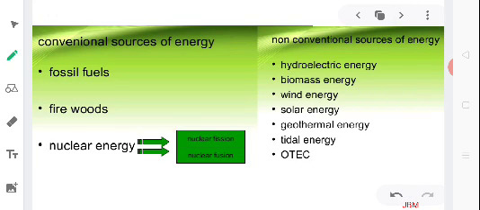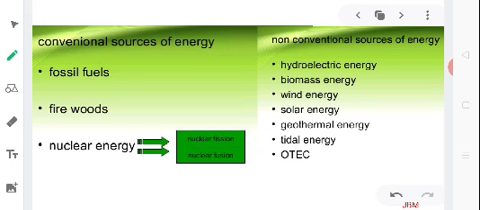Conventional sources of energy and non-conventional sources of energy. Conventional sources of energy are the traditional sources of energy which have been used for centuries by common people to fulfill their energy needs. In ancient times, wood was the most common source of heat energy. The energy of flowing water and wind was also used for limited activities. Fossil fuels like coal, petroleum, and natural gas have been commonly used sources of energy for the last 200 years. In India, cow dung cakes have been a conventional source of energy.